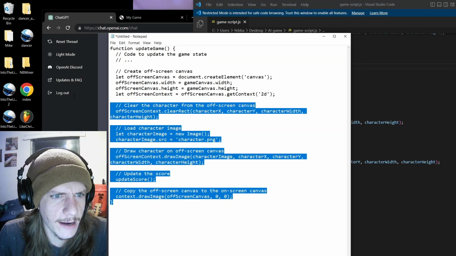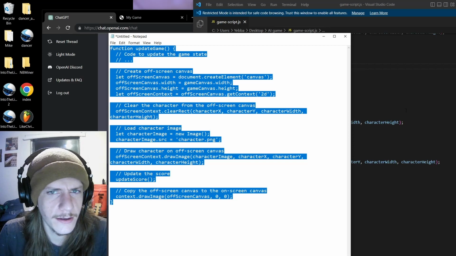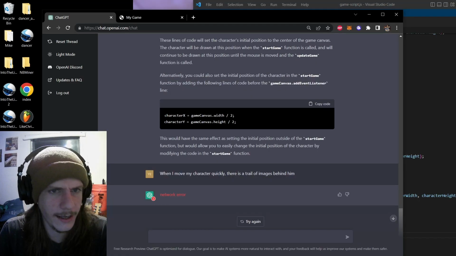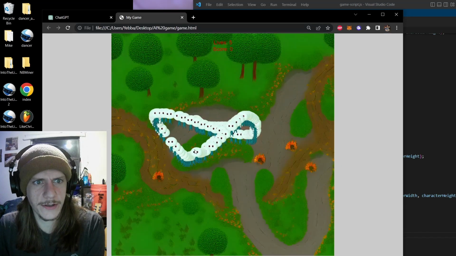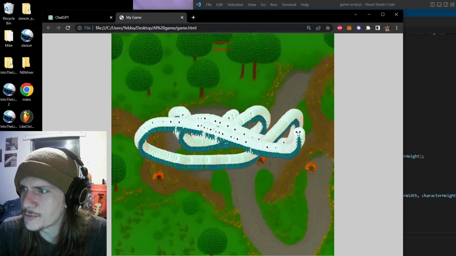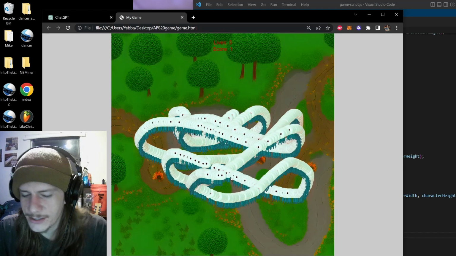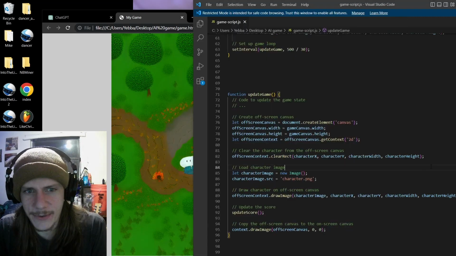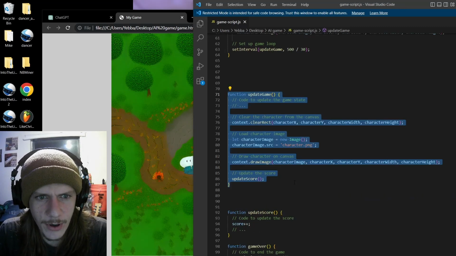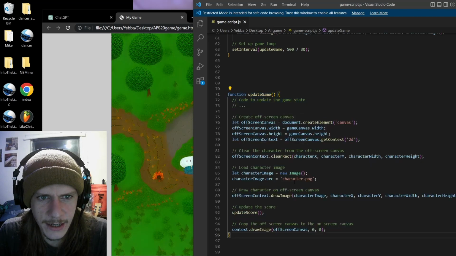Anyway, so update the score. I guess I'm just going to copy this one here and do it up to this function and paste that and go back to my game and refresh it. Whoa! Now we got a super trail. So anyway, that's not supposed to happen. I'd be curious what part of what I just pasted started to make that happen.